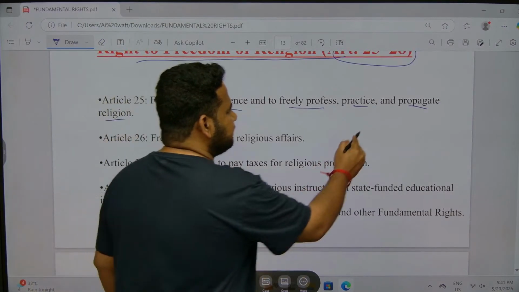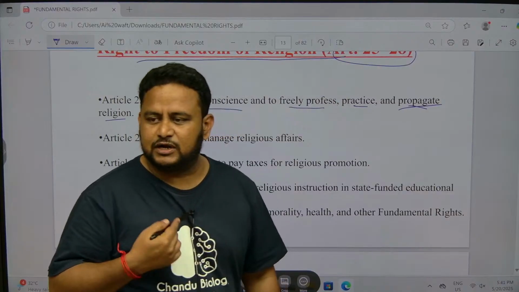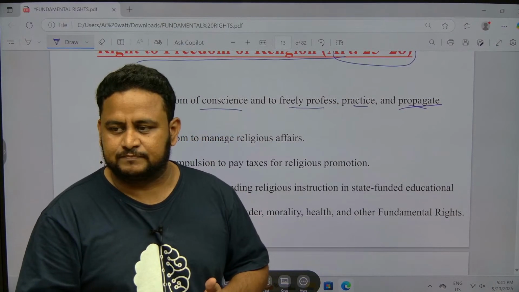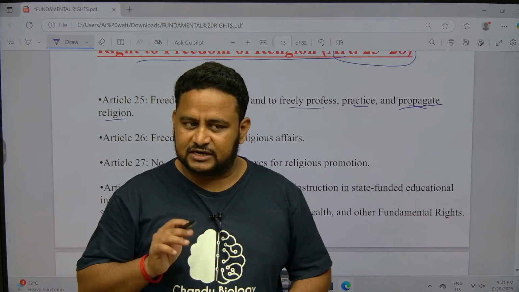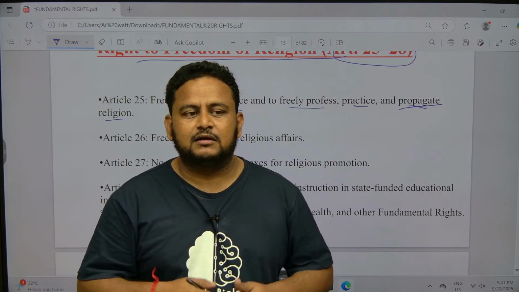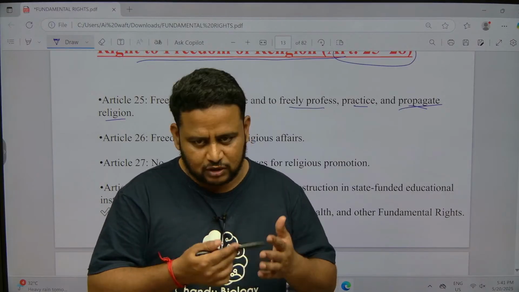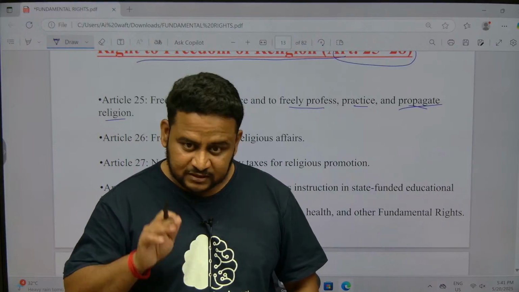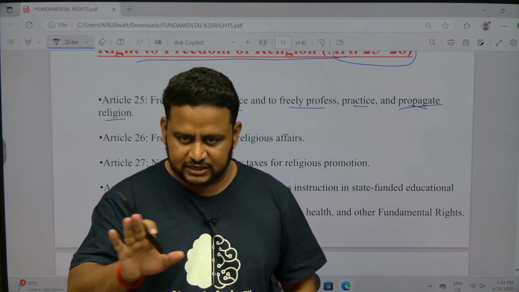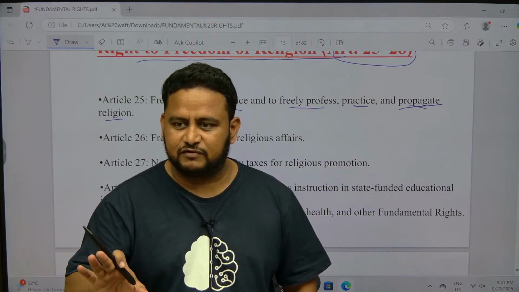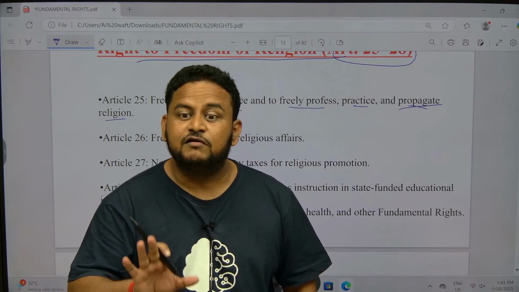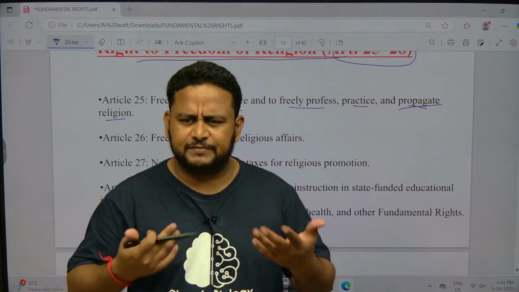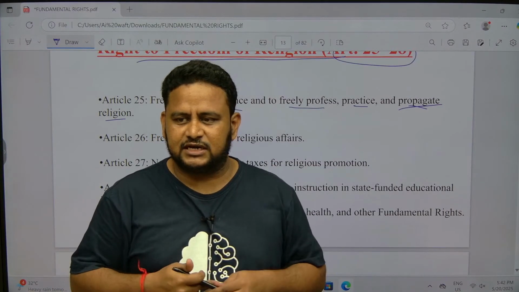And propagate means I can definitely go and talk about my religion. I have the right to propagate my religion. But at the same time, I cannot go and what? Preach. I can go and preach, but I cannot force people to convert to my religion. See, one thing you must understand, conversion is allowed. There is nowhere in the Constitution which says that there should be no conversion. Conversion is allowed, but forced conversion is not allowed. Okay, don't get confused. If I want to convert, that is my wish. I can convert to any religion of my choice.